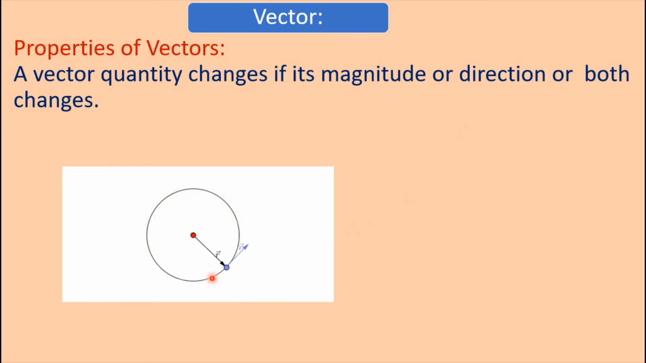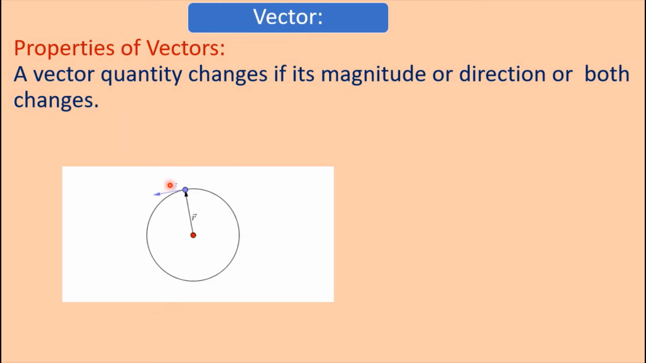Here, an object is moving in a circular path with uniform speed. That is, the magnitude of the velocity is constant here. The object is moving in this circular path with velocity v. That is, the magnitude of v is always constant. That is, there is no change in magnitude.